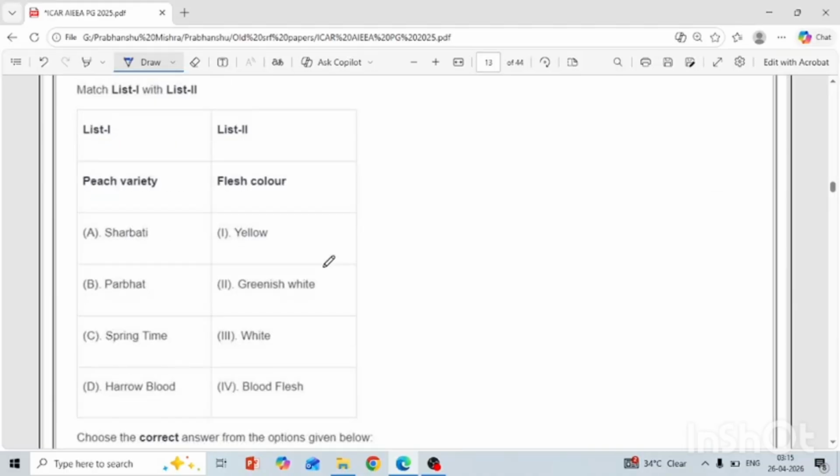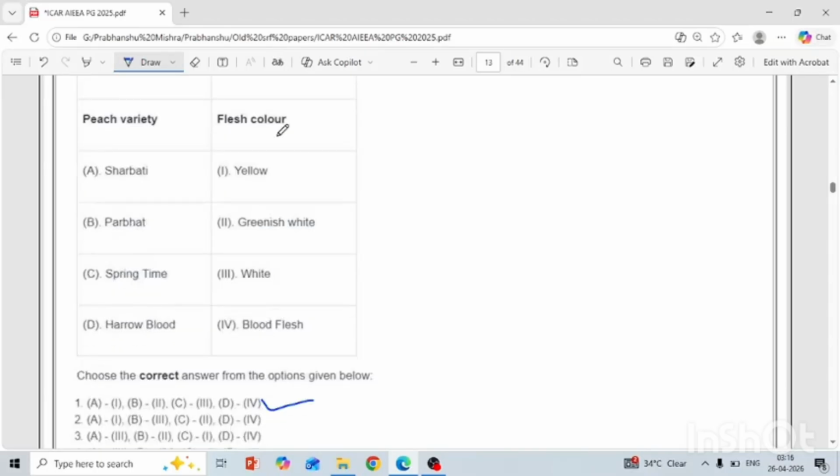Another: the peach varieties and their flesh color. This is again a very simple question. Sharbati has yellow flesh. Prabhat is greenish white. Springtime is white flesh and Harrow Blood is blood flesh. This is a very simple question from UG times. You must have read this several times.